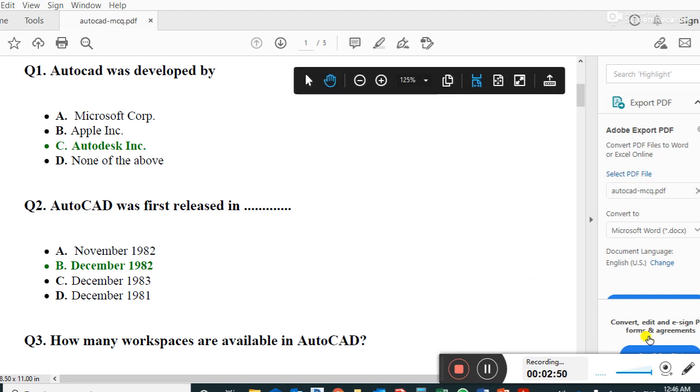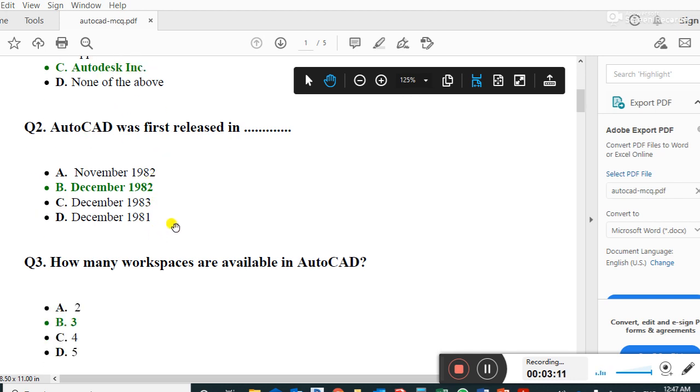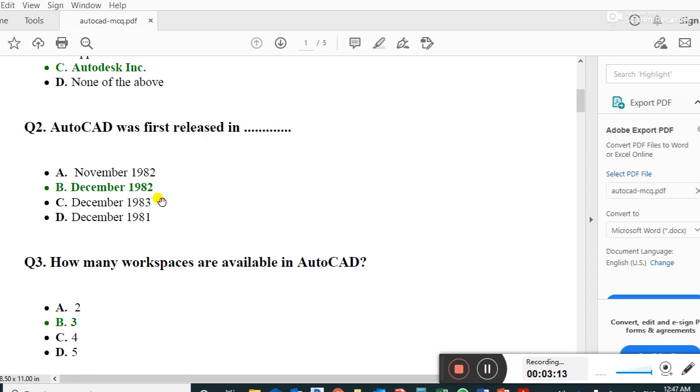Guys, these are some informative questions on AutoCAD. First question: AutoCAD was developed by, and there are four options. The correct answer is Autodesk Inc. AutoCAD is developed by Autodesk Inc. Second question, guys: AutoCAD was first released in December 1982. Now it is 2021, but this software was invented and released in December 1982.